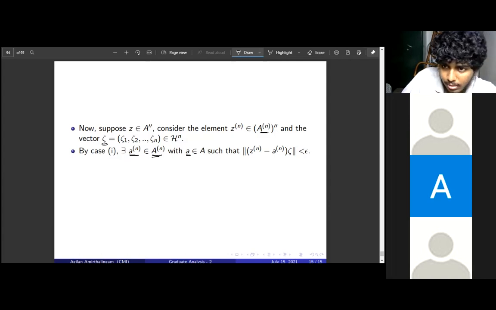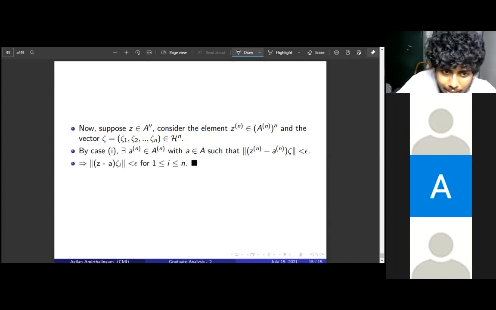This implies that the norm of Z minus a on zeta i is less than epsilon for 1 less than or equal to i less than or equal to n, because this is how the Hilbert space norm is defined. You take the sum of the squares of all the norms and take the square root. If this can be made less than epsilon, then each tuple entry Z minus a can be made less than epsilon, because Z to the n and a to the n are just diagonal matrices with entries Z and a.